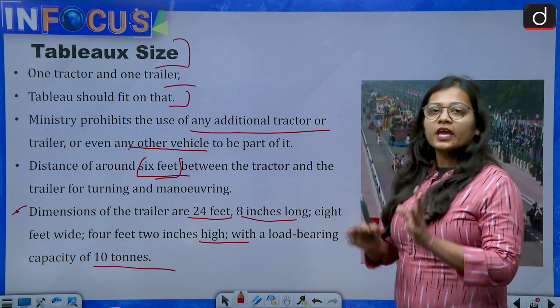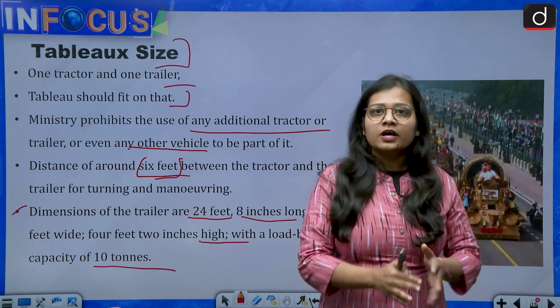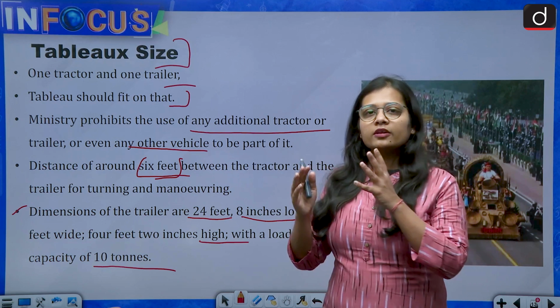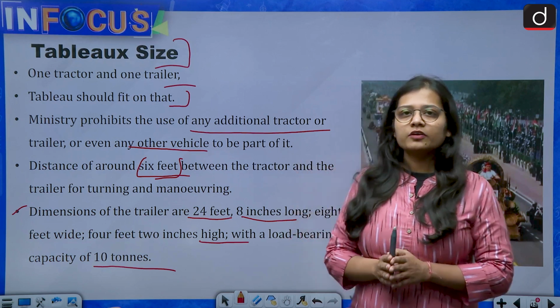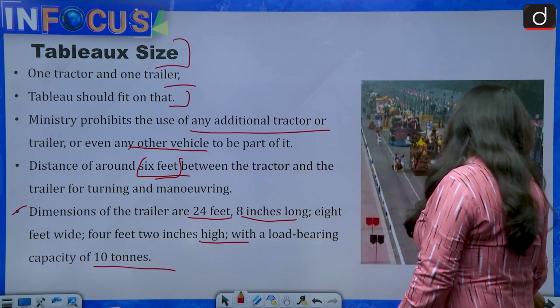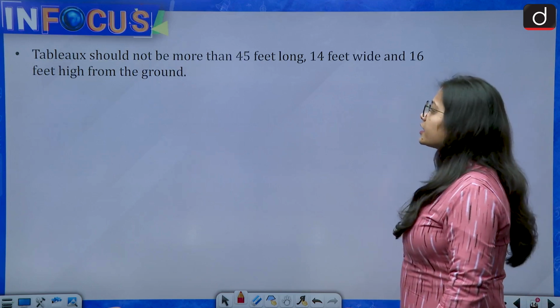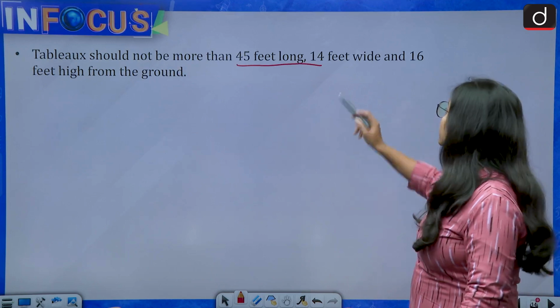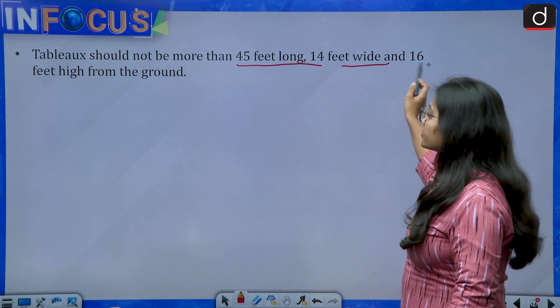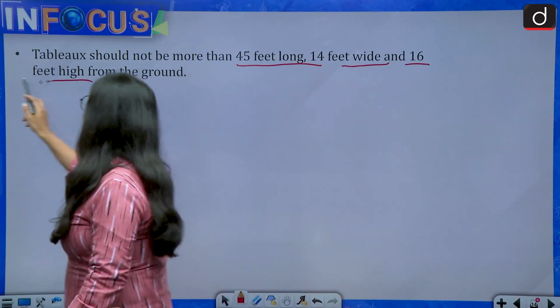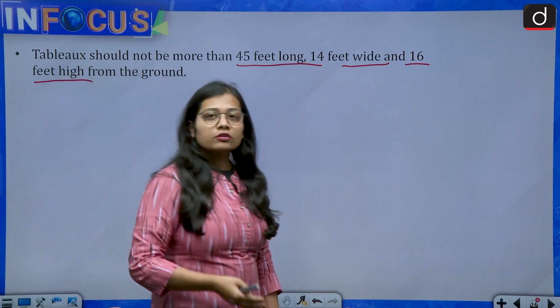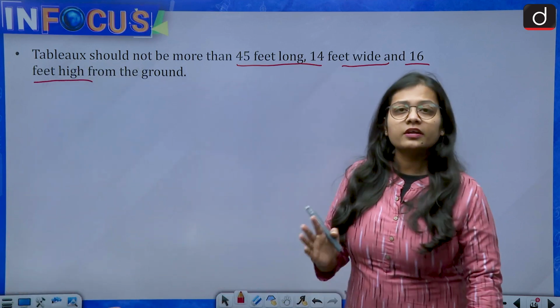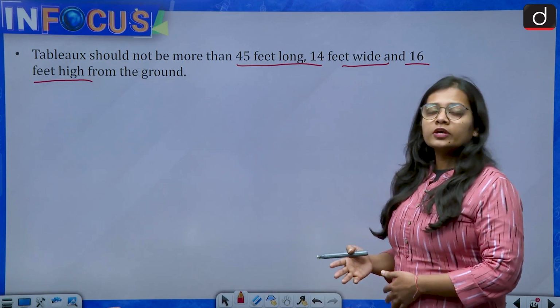So now you know that every state has to follow the rules and regulations, and only 2 vehicles are given to every state and union territory. Then the tableau should not be more than 45 feet long, 14 feet wide and 16 feet high from the ground. So these dimensions are also given, that they have to follow, for the height from the ground.